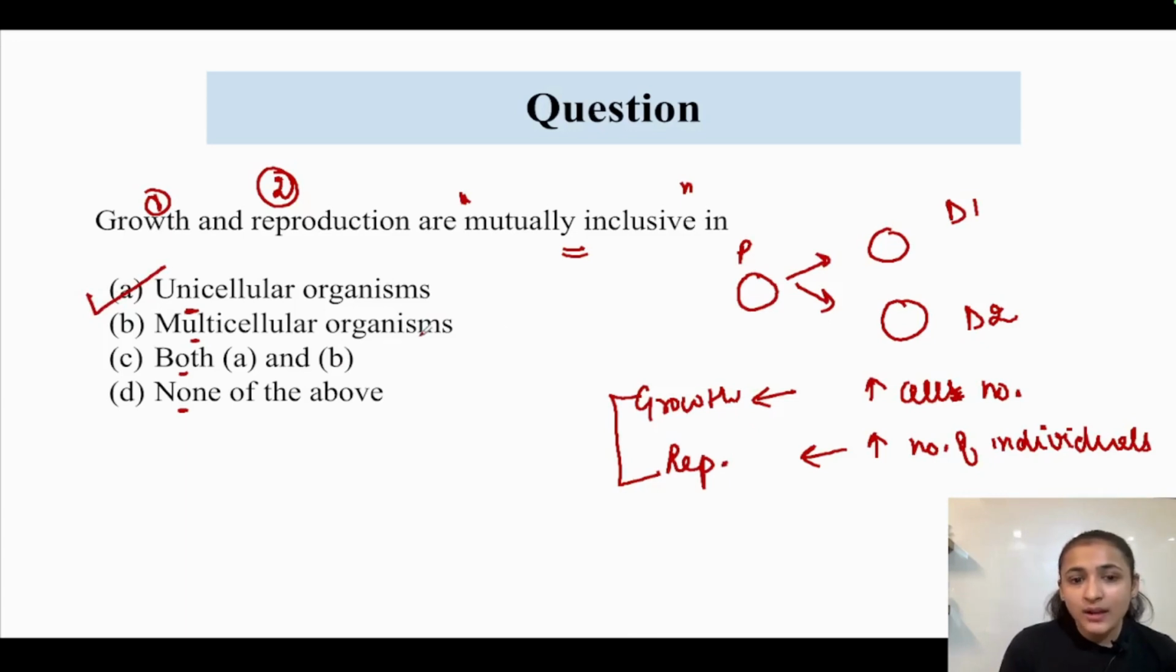In multicellular organisms, growth and reproduction are mutually exclusive events. So this option is incorrect. Option number C is also incorrect and D is also incorrect. The correct answer is option number 1, unicellular organisms.